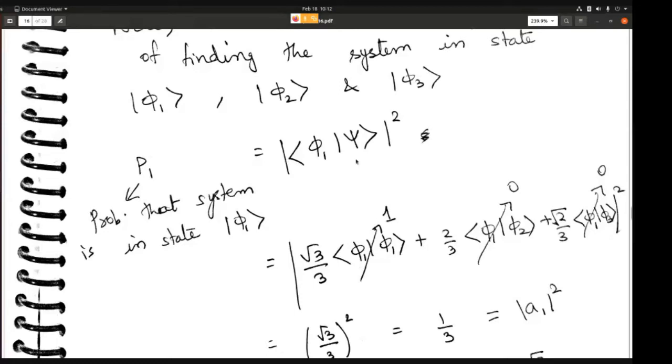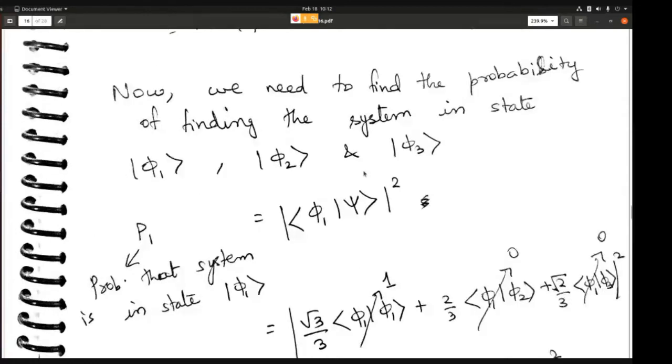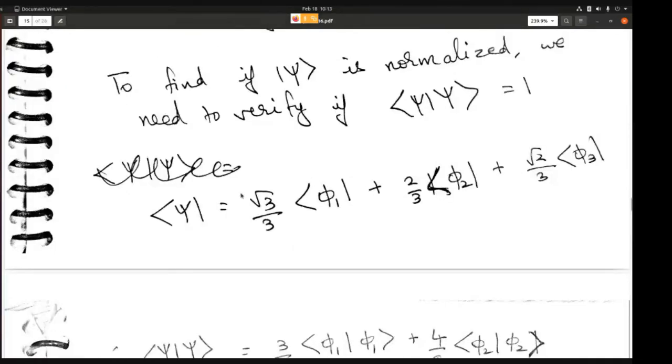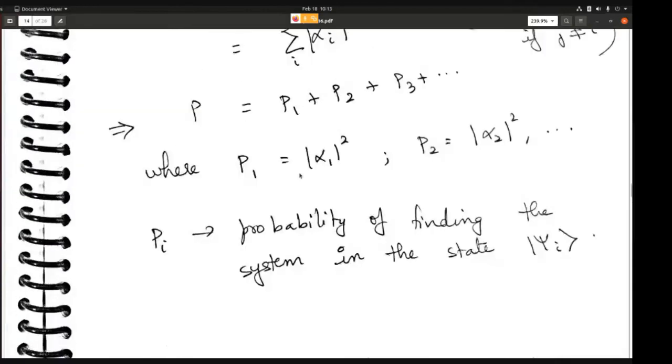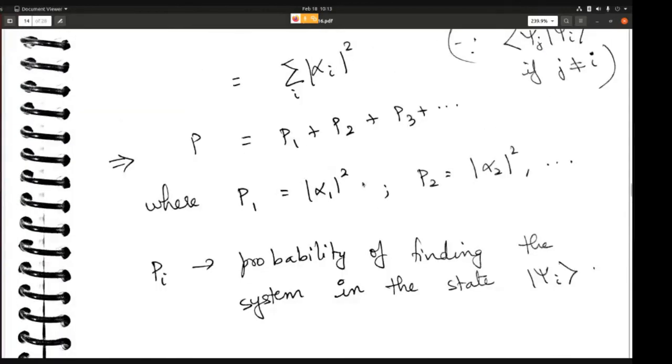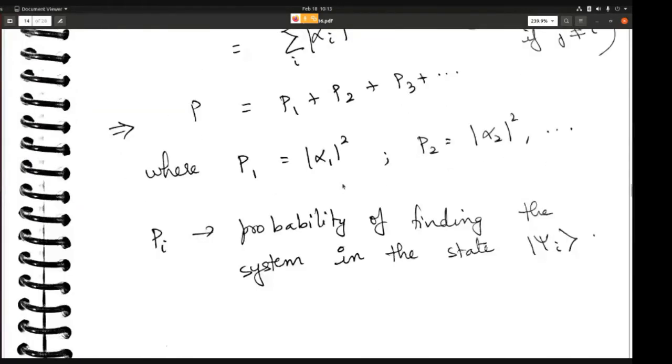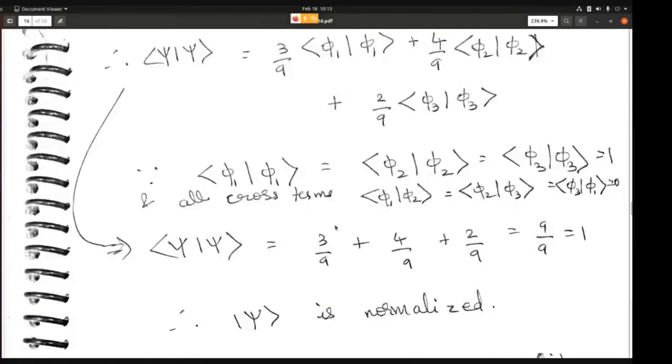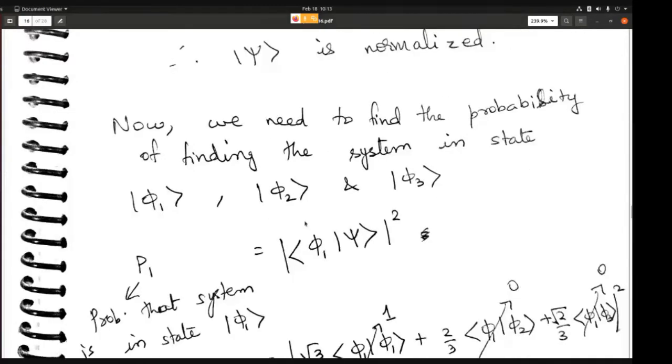This is the same as taking just alpha 1 square, which we saw just now. What did we see? We saw P1 is alpha 1 square. So this is alpha 1. How do you get this alpha 1? You get it by taking this type of scalar product. If you take the scalar product of phi 1 with psi, you will get alpha 1. And then if you take the norm of that, you will get alpha 1 square. So this is the same thing written in a different form.